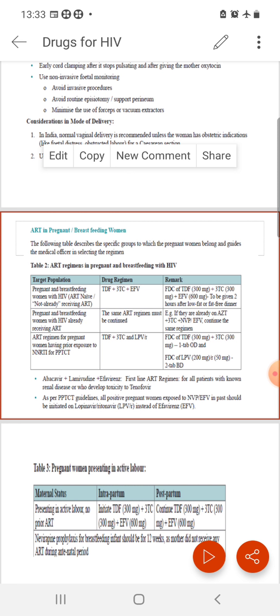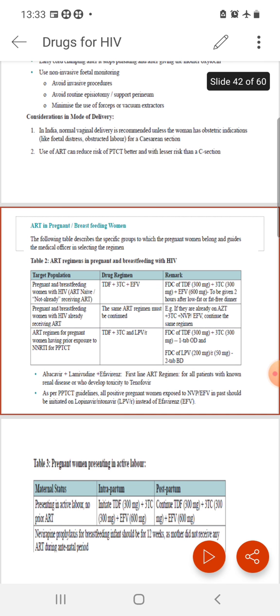Okay, and as per PPTCT guideline, all HIV positive pregnant women exposed to nevirapine, efavirenz in the past should be initiated on the lopinavir, ritonavir, that is protease inhibitor regime instead of efavirenz. Okay, and abacavir can be given for all patients with whom there is some renal impairment or who develop toxicity to tenofovir. So once again, those 3 regimes.